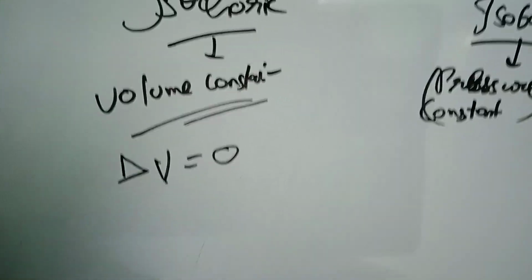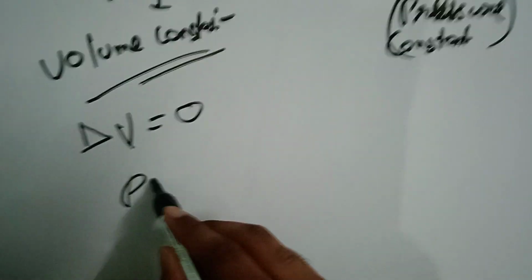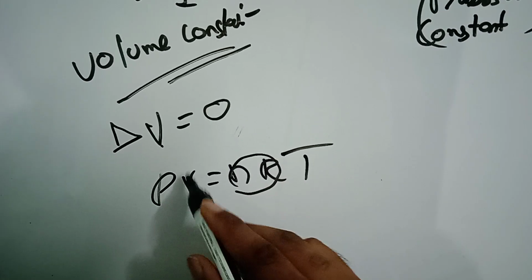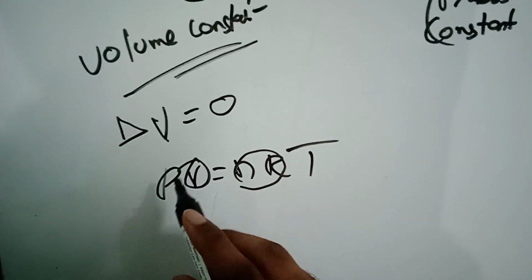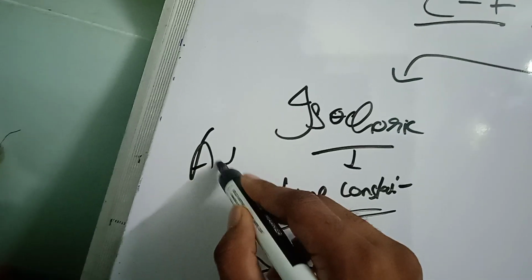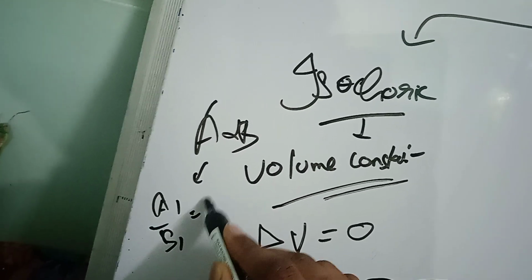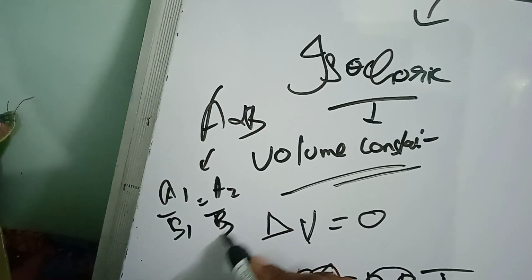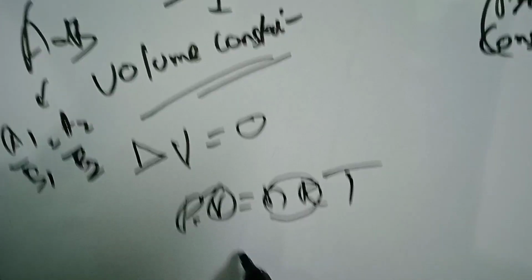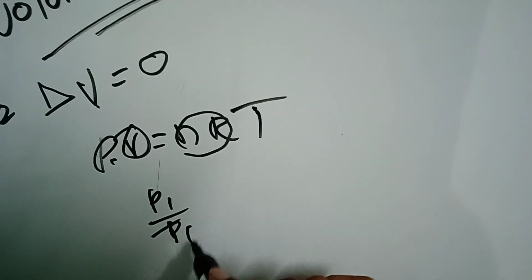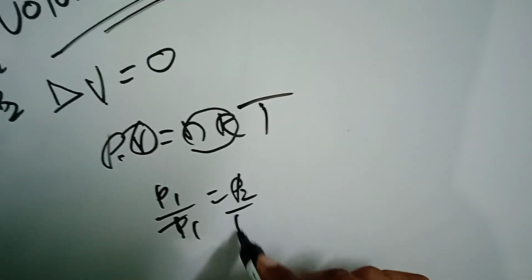So if volume is constant, as we know, PV equals nRT, where n and R are constant, so P is directly proportional to T. And we know that if A is directly proportional to B, then A1 by B1 is equal to A2 by B2. So if P is directly proportional to T, then P1 by T1 is equal to P2 by T2.